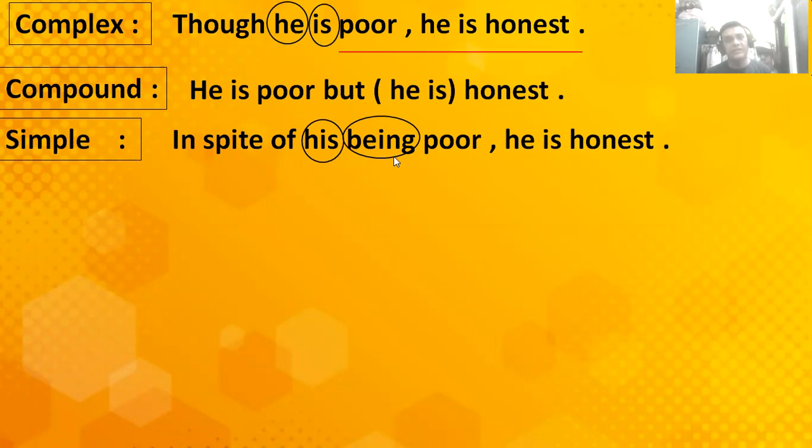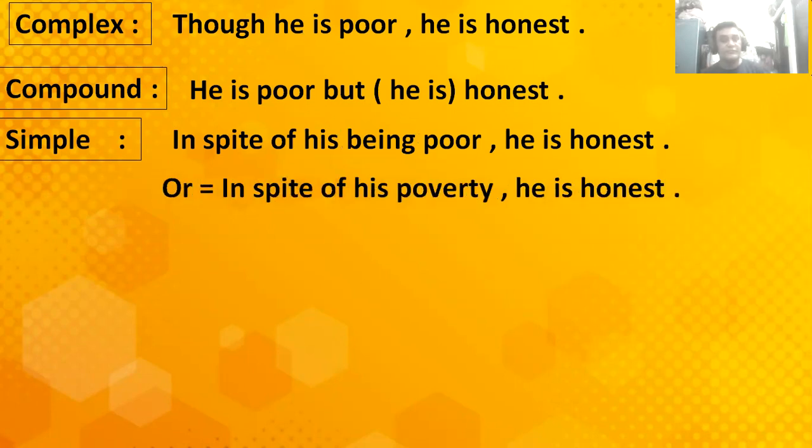Now, in spite of his poverty, he is honest. In spite of his poverty, he is honest. This is the other form of the sentence.